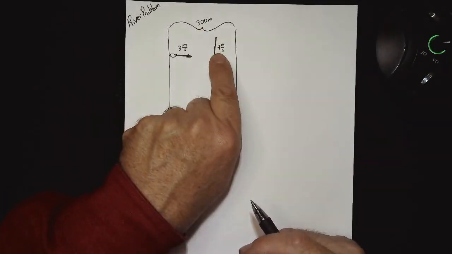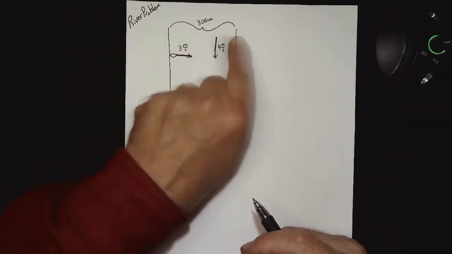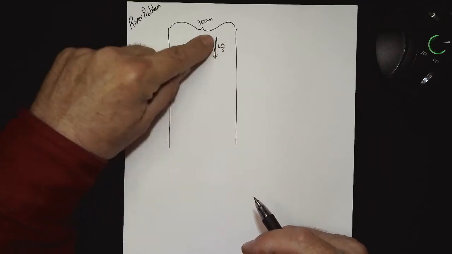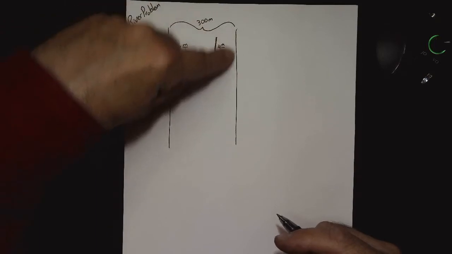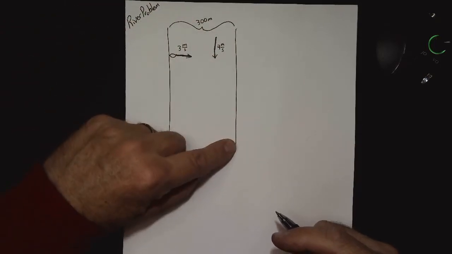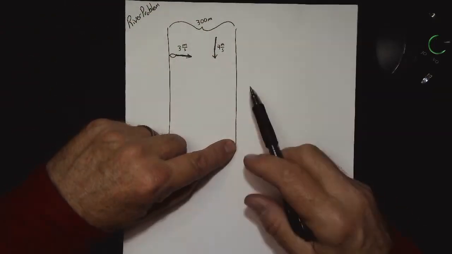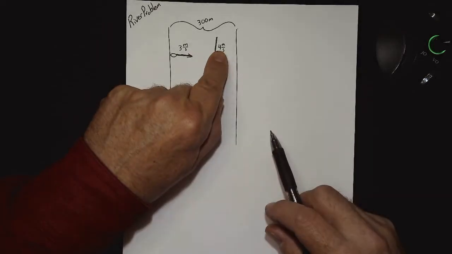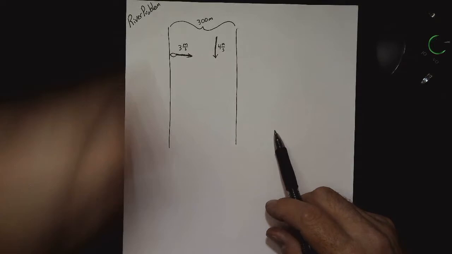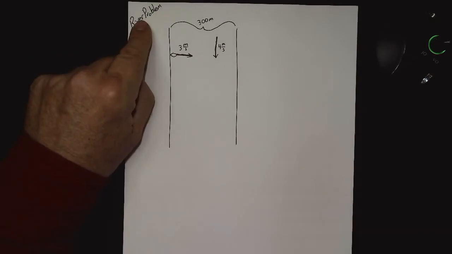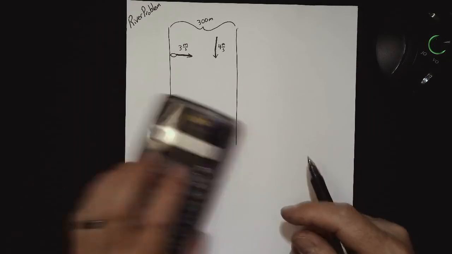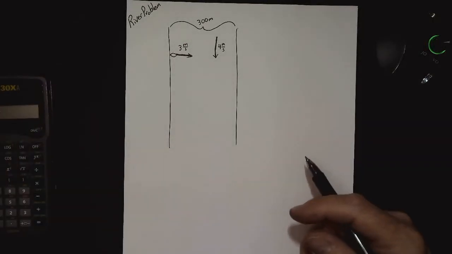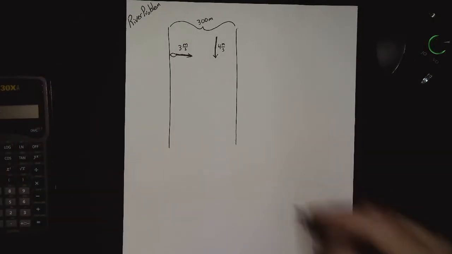You're very good. All right, so if you're on this water for 100 seconds, and each second you're carried downstream at 4 meters per second, how far down the river will you be carried? In 100 seconds, you'll be carried 400 meters. That's exactly correct. So we're going to work that problem out in river problems. And the last thing we're going to work out, we're going to need our trusty calculator to work out exactly what your true course and speed will be.